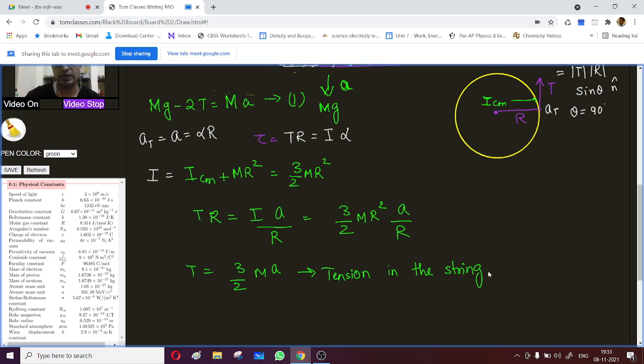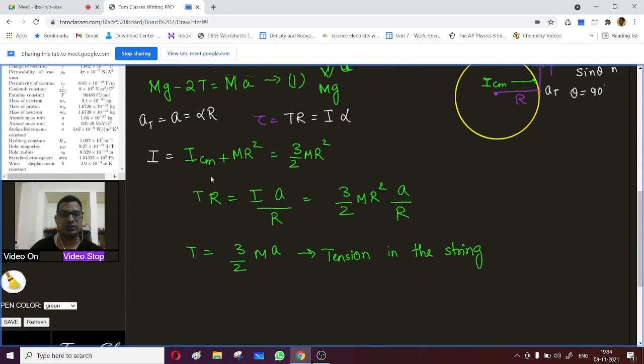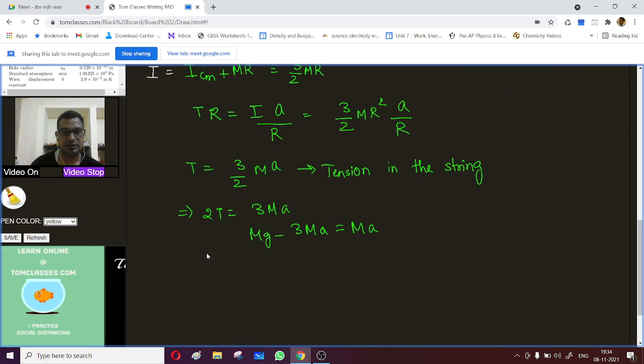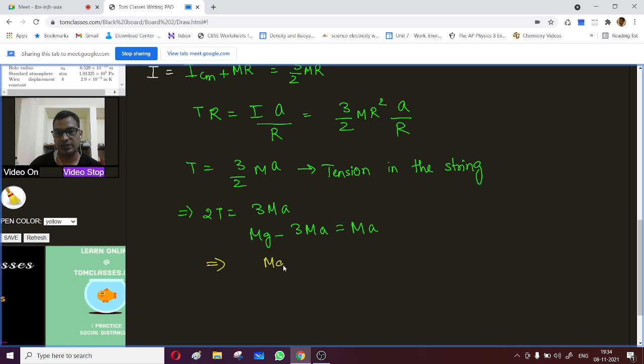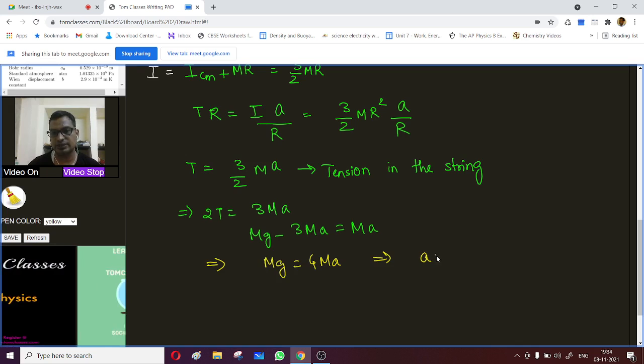Now I can say mg minus 2T. We can use this expression, 2T is equal to 3 m A, and I can use this equation 1. So mg minus 3 m A is equal to m A, right? So mg is equal to 4 m A, or you can say A is equal to g by 4.